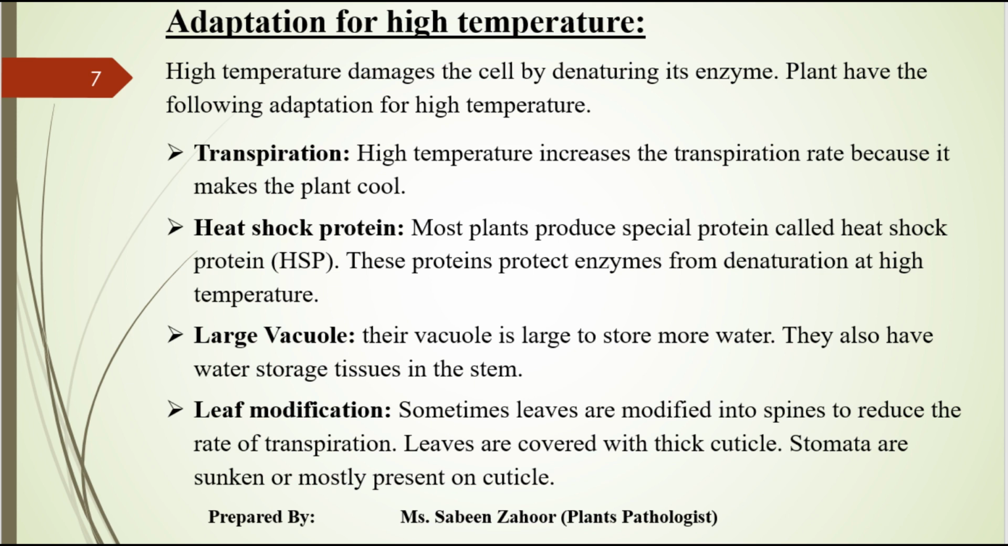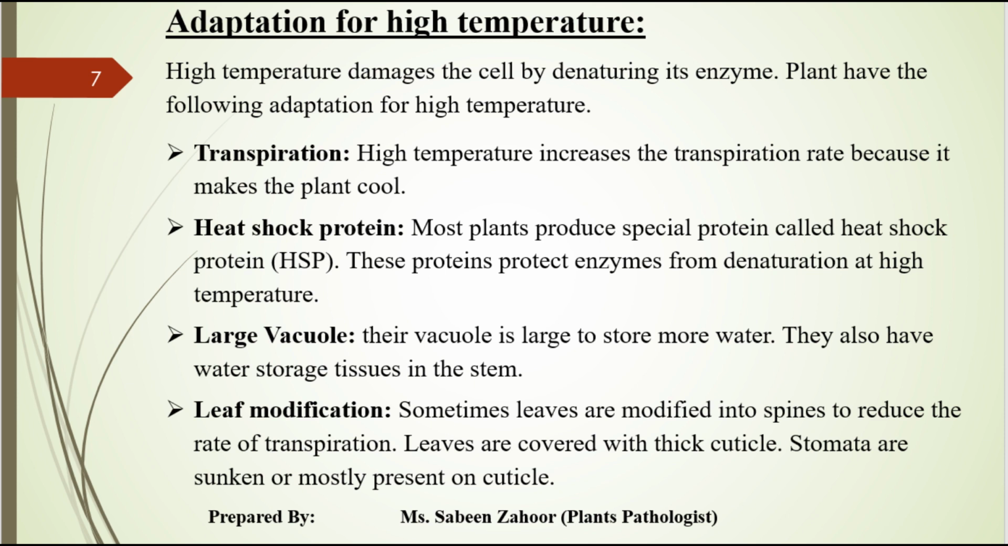Second one is the heat shock protein. Most plants produce a special protein called the heat shock protein, which is also called HSP. This protein protects the enzymes from denaturing at high temperature, right? Third one is the large vacuole.